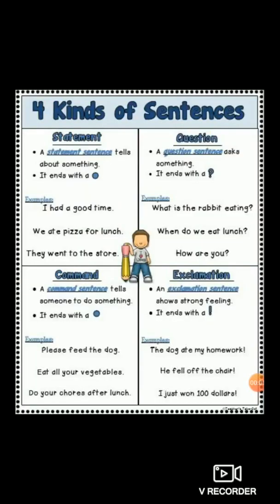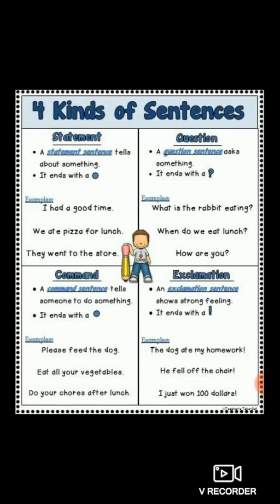So dear students, once more I am repeating, there are 4 kinds of sentences. We'll study one by one. First, statement. Now what is statement? A statement sentence tells about something and it ends with a full stop.